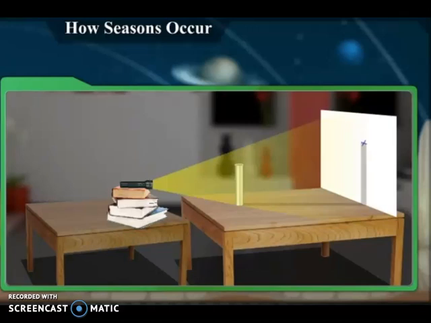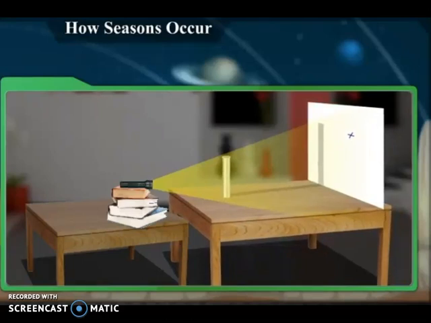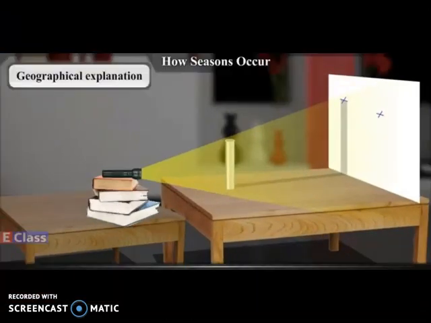Mark the position of the shadow on the paper. Move the table along with the rod from one side to the other slowly. Observe and mark the position of the shadow that falls on the paper. Note the change in the location of the shadow.